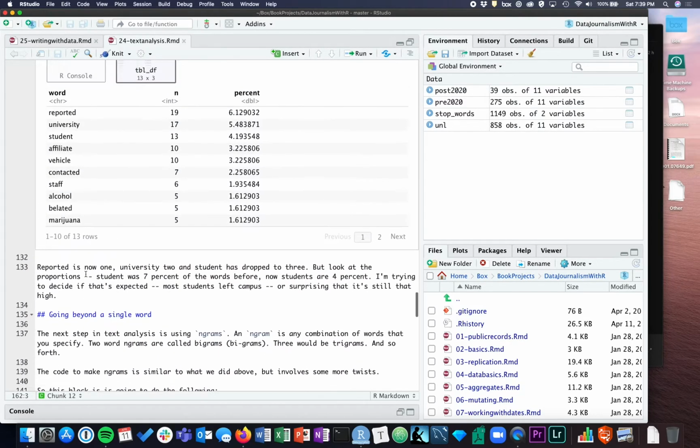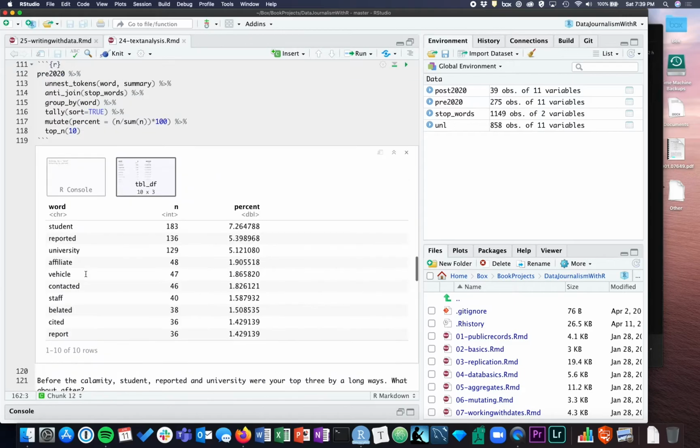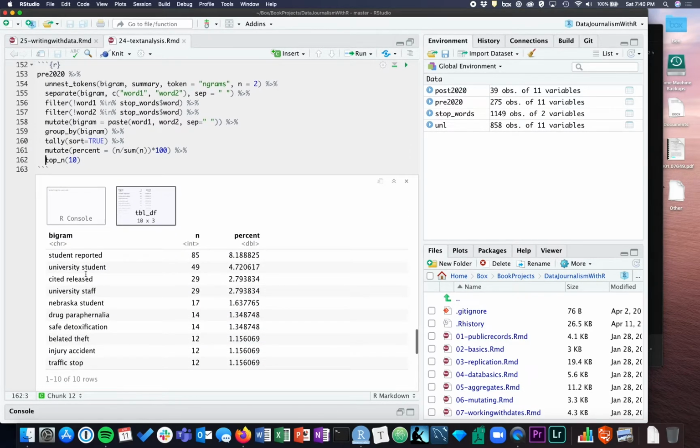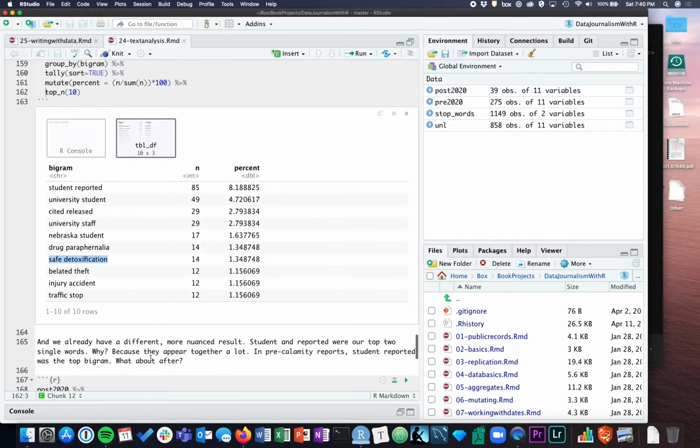So notice that student appears 183 times, and 85 of them are them reporting things. So student reported, university student, cited, released. University staff, Nebraska student, drug paraphernalia, safe detoxification, there's all your alcohol ones. Related theft, injury, accident, traffic stop.